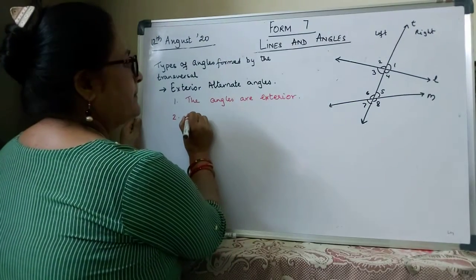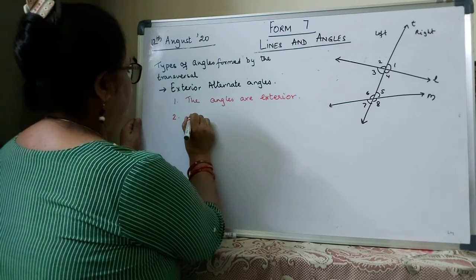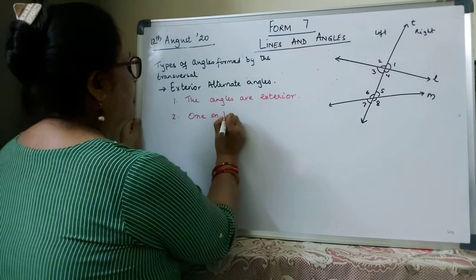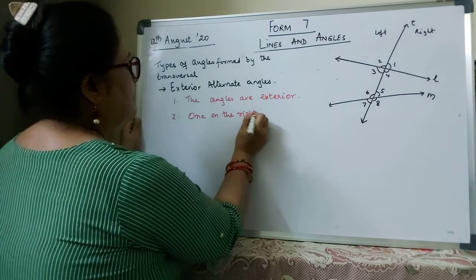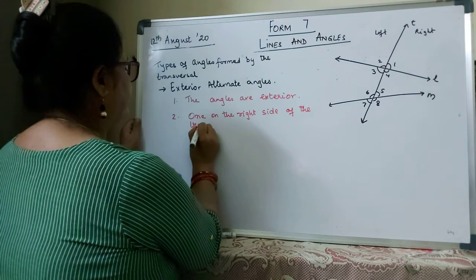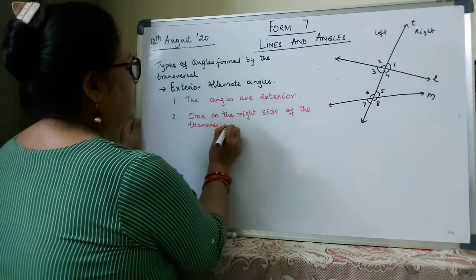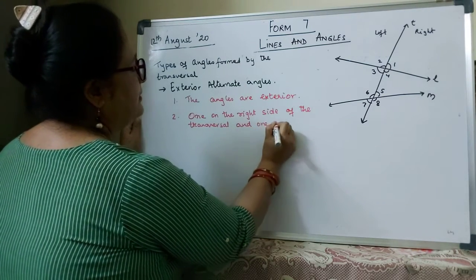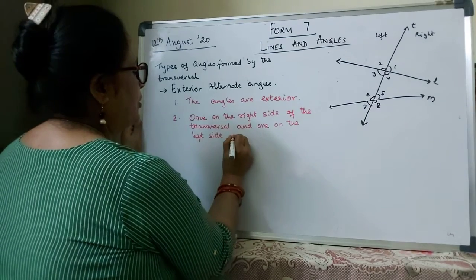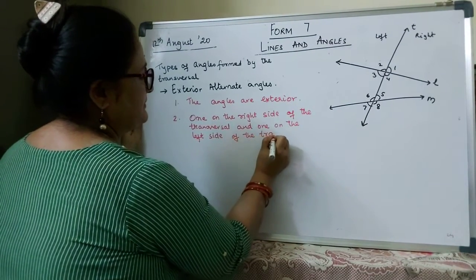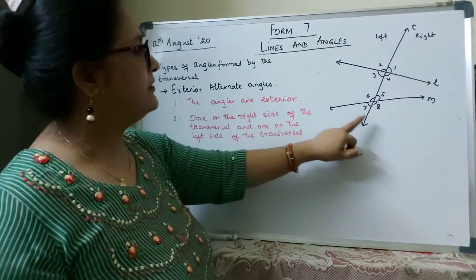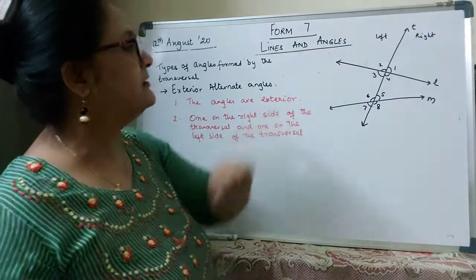Now they are again one on the right side of the transversal and one on the left side of the transversal. One on the right, one on the left.